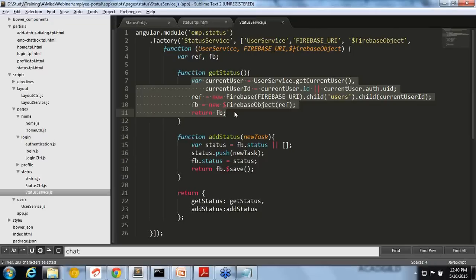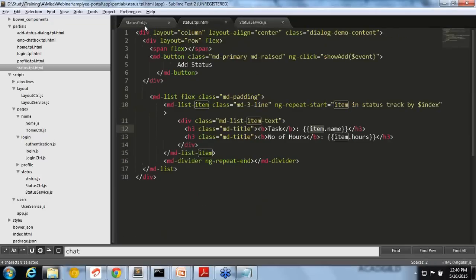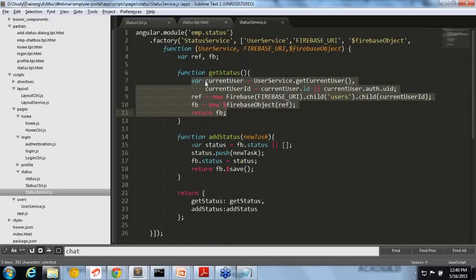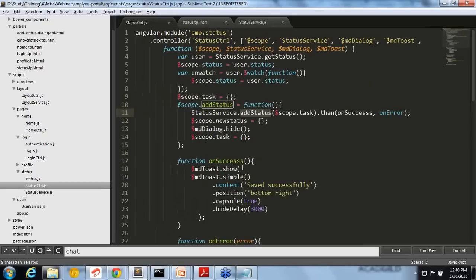So that doesn't matter. So we are making the get status, and that is the user. Then user.status is the status, and when you are adding the status, that is when you are clicking on that pop-up, clicking on that submit button. On add status, you will just add the status value, and then you will push that and save it. That's it. When you're saving it, it will update it to Firebase, so that update is happening everywhere immediately. And finally, you are hiding that pop-up.